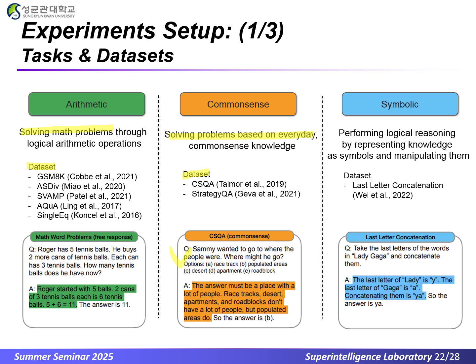Symbolic performs logical reasoning by representing knowledge as symbols, exemplified by the last letter concatenation task. Take the last letter of Lady, which is y, and the last letter of Gaga, which is a. Concatenating them gives ya. The answer is ya.